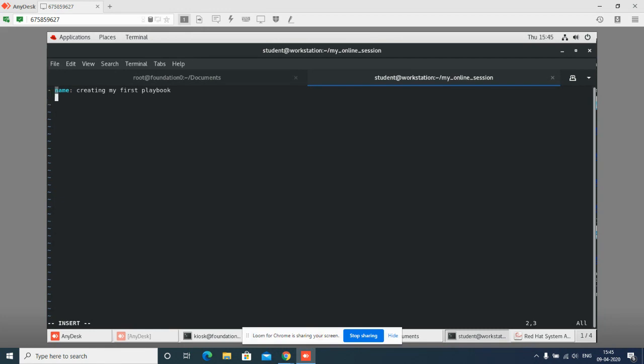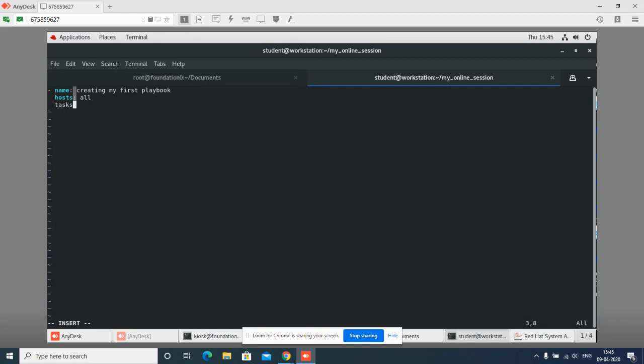Now I have to mention my hosts. What is my host? Basically, on which managed node I want to do my task. I can define the group name, I can define a particular server name, or I can define all. All will do the task on everything. Now what task do I want to do? This is one play I'm going to write.